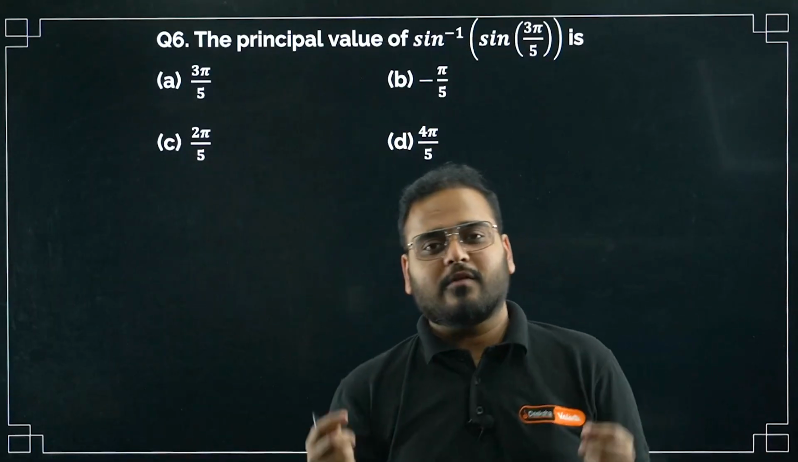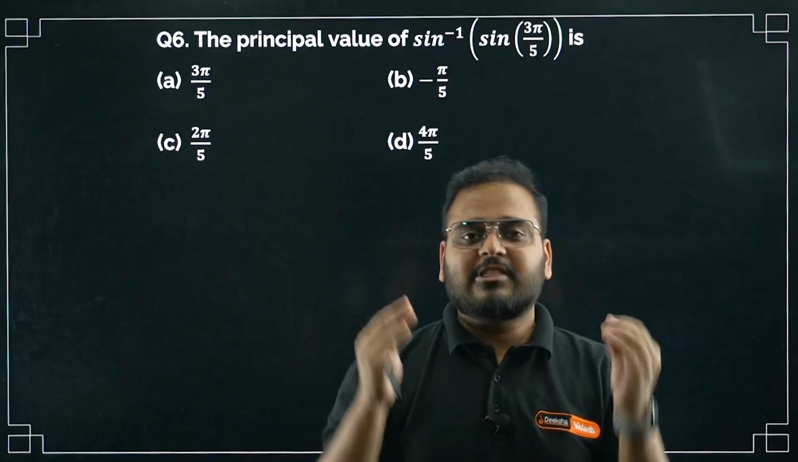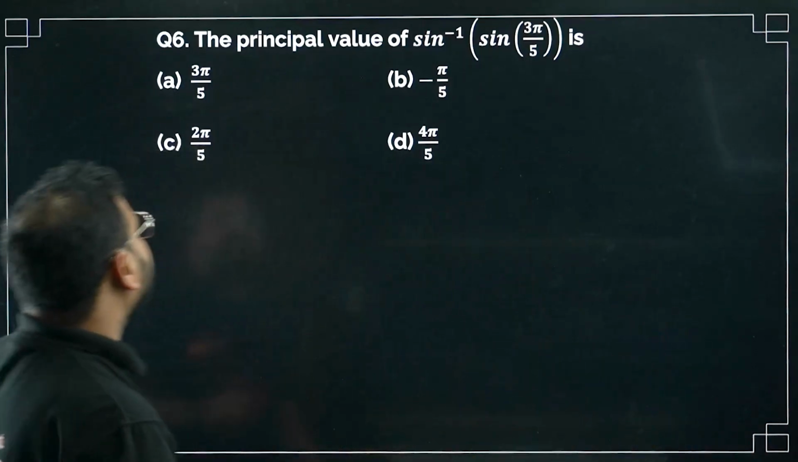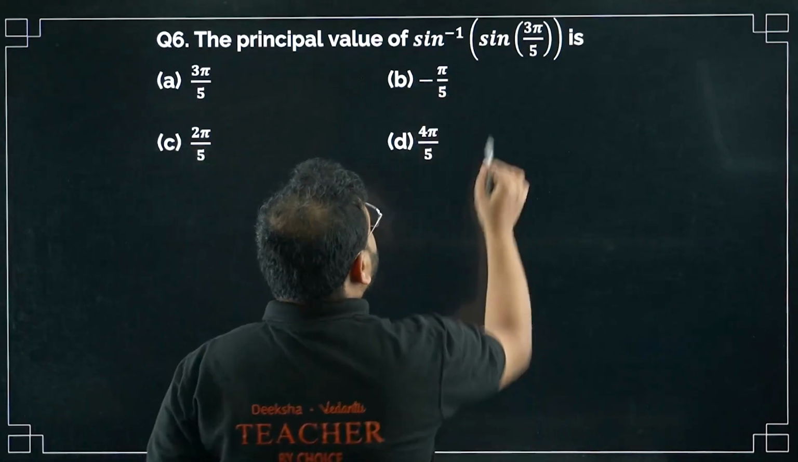More than 100 questions we're going to solve in the session today to complete all the 1 marker questions from all the chapters. Everything we're going to do. Okay, so question number 6 from ITF. The principal value of sine inverse of sine 3 pi by 5. We have to make this change.